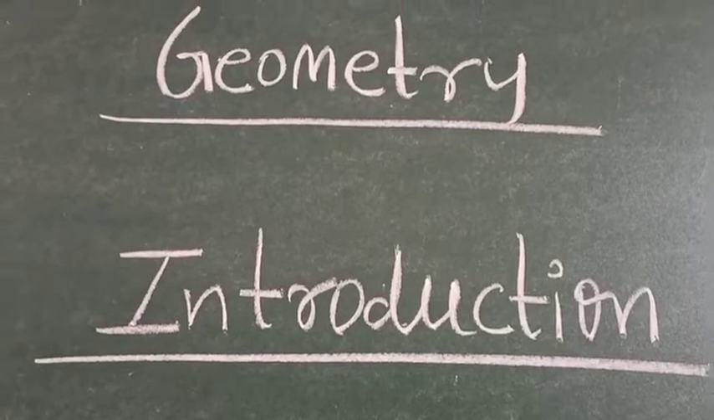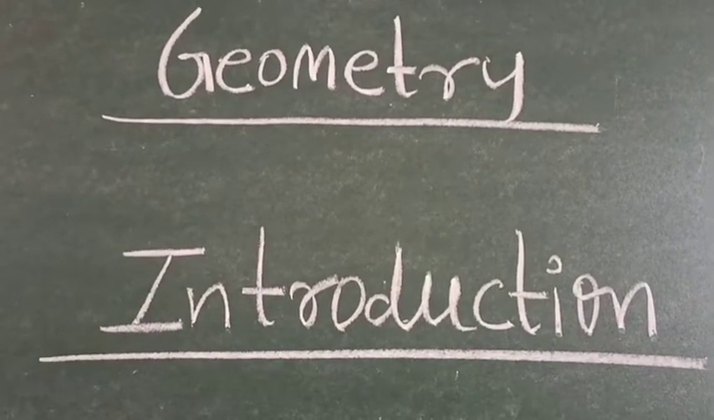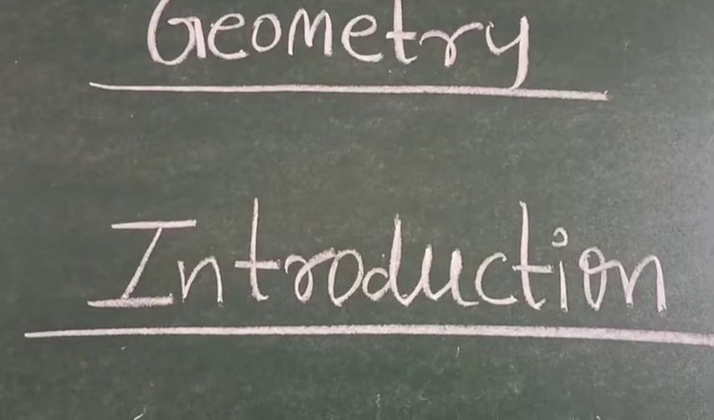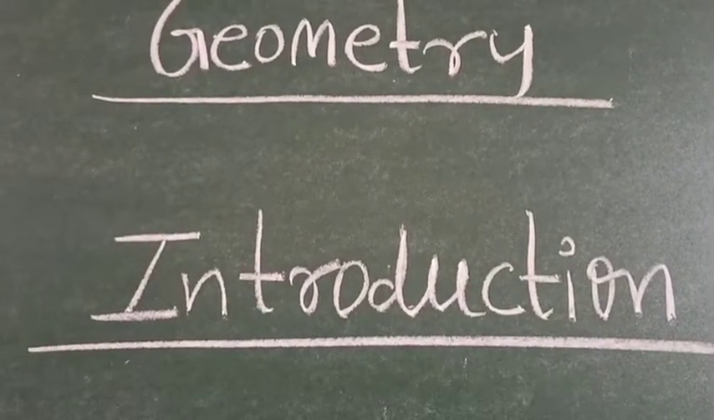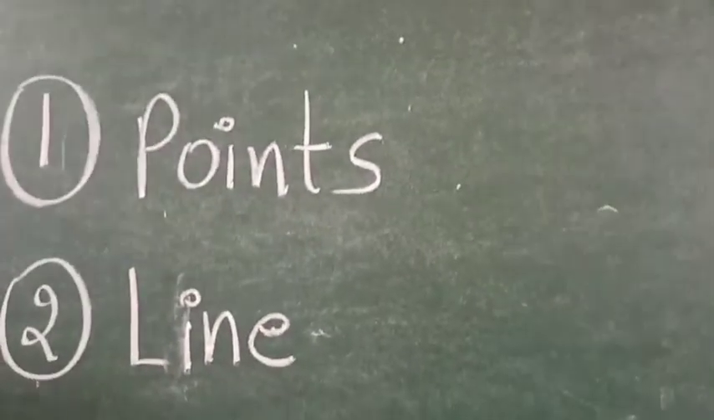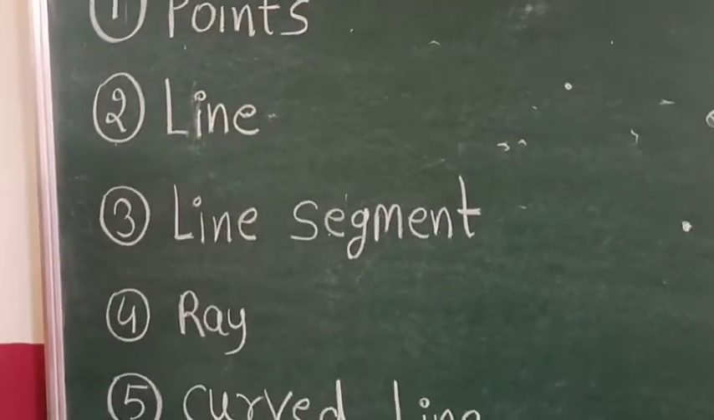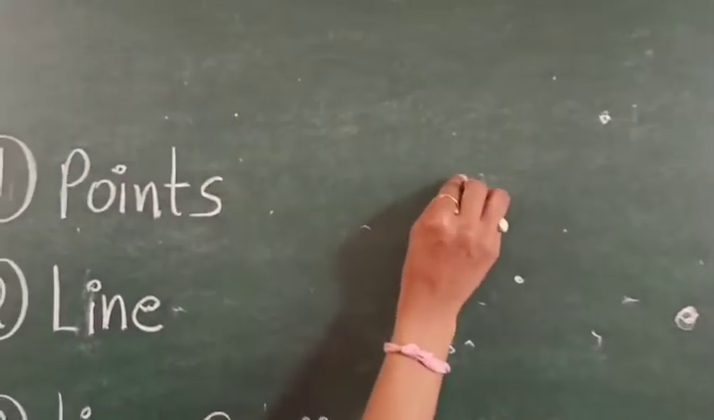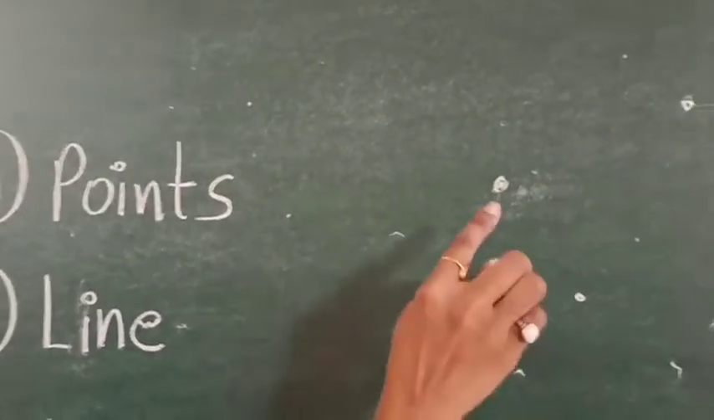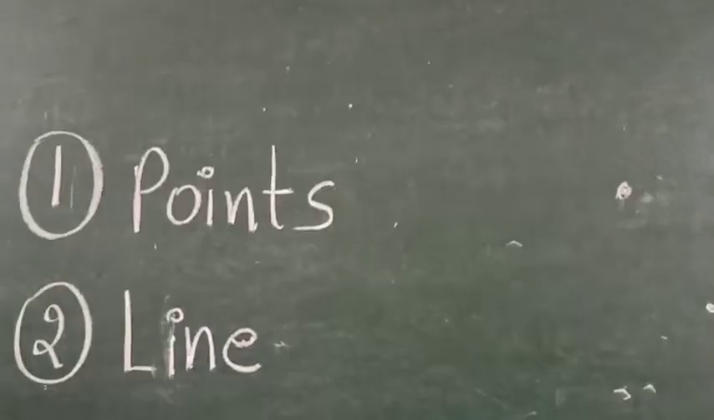The topic is geometry, and today we will understand the meaning of geometry and an introduction to it. So first we have to look here. These are the points we have to understand. The first is points. Here you can see this is a dot, and this dot represents a point.